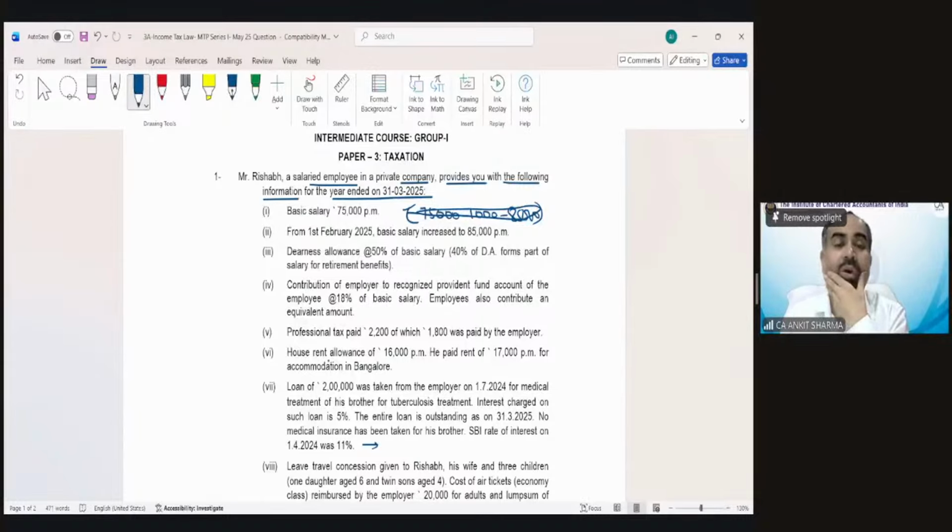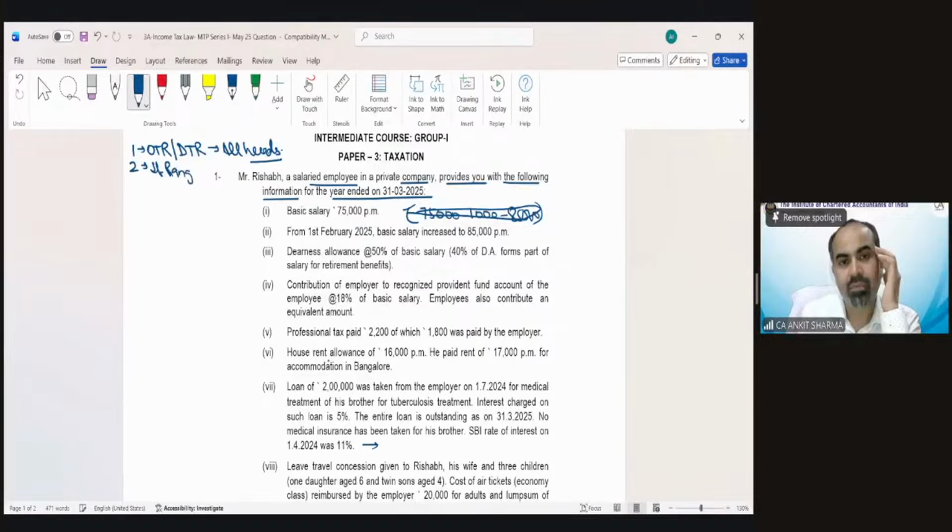And one more step I have told you today is how to solve a salary question. First, check optional tax regime or default tax regime, and that is not only for salary, that's for all heads of income, all heads. Second, in salary, if range salary is given, then you have to check whether it is due in the same month or next month.